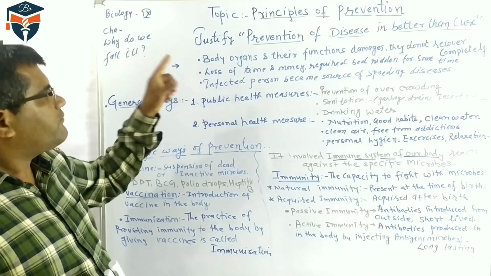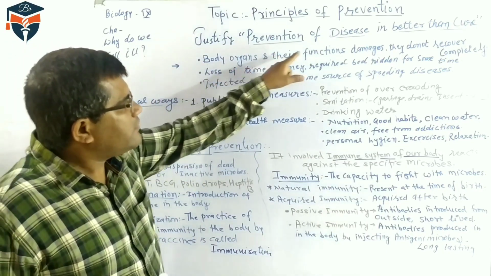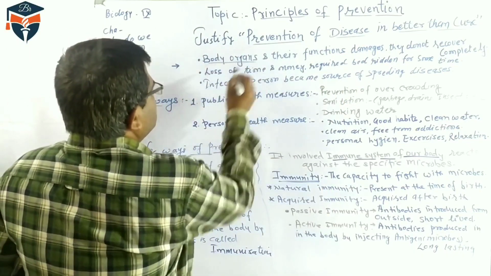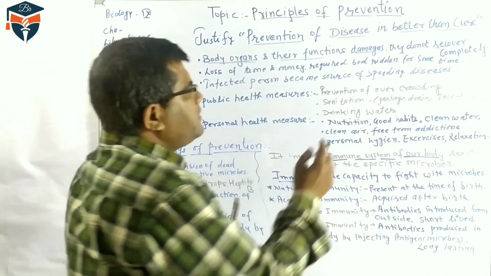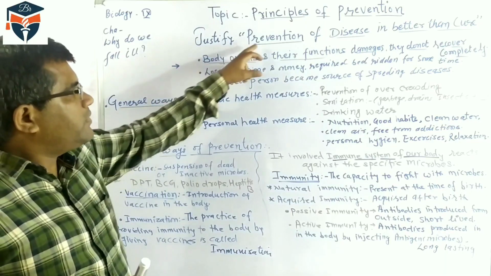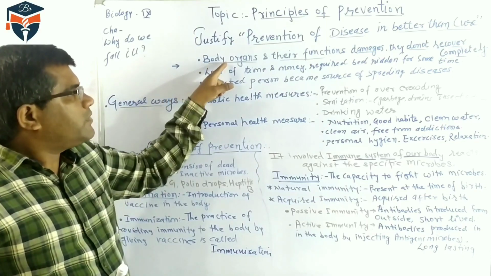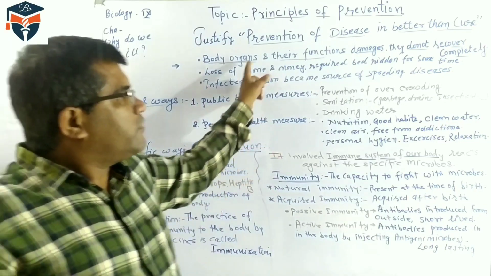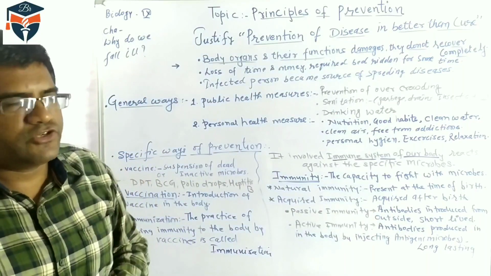The reasons are, if we are suffering from any kind of illness or disease, our body organs and their functions get damaged. And these damages do not recover completely. So this is the first reason. Prevention is better than cure, because if we are suffering from disease, our body organs and their functions get damaged, and due to the damage, they do not work properly and they do not recover completely also. This is the first reason.